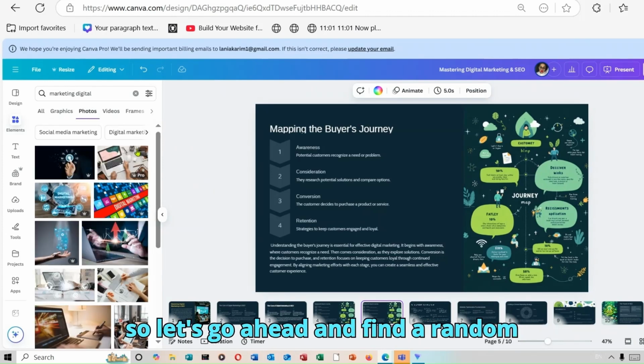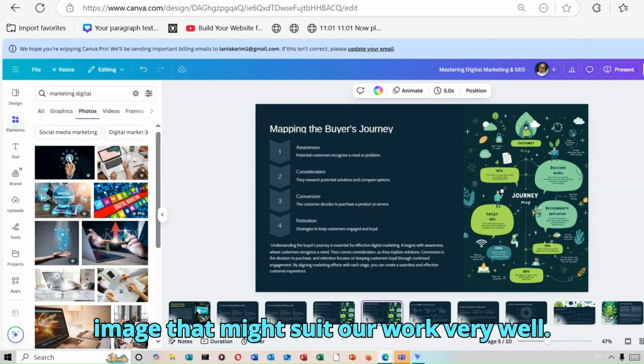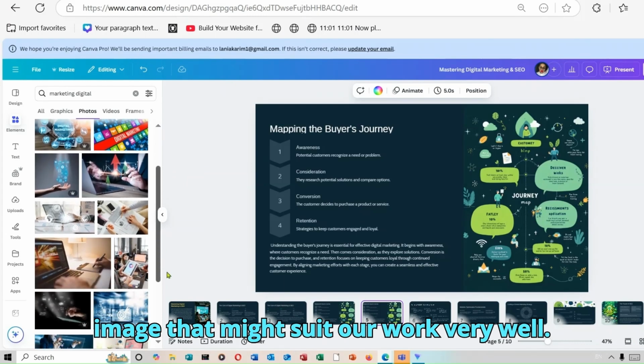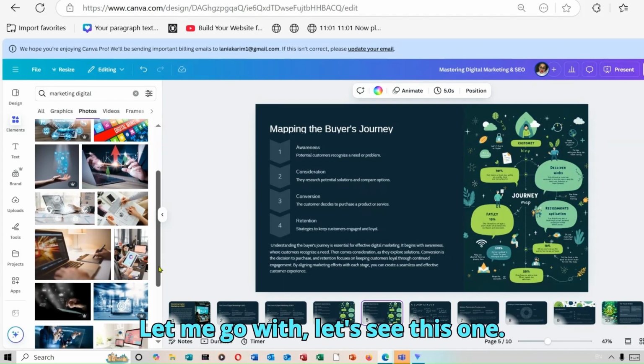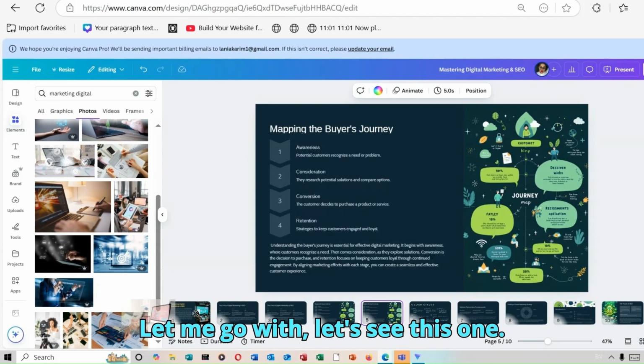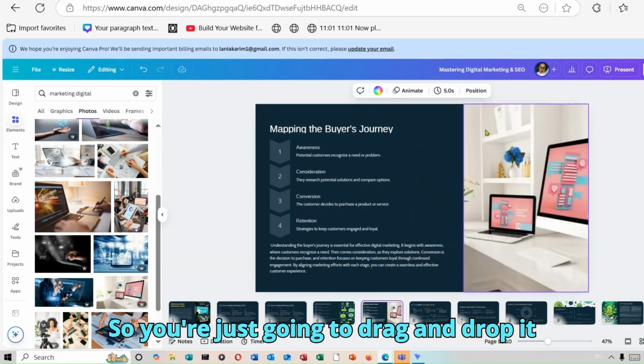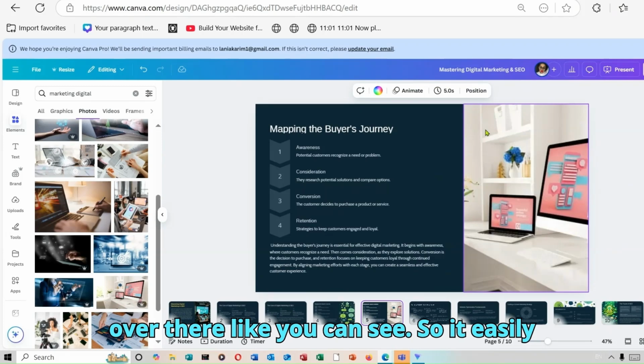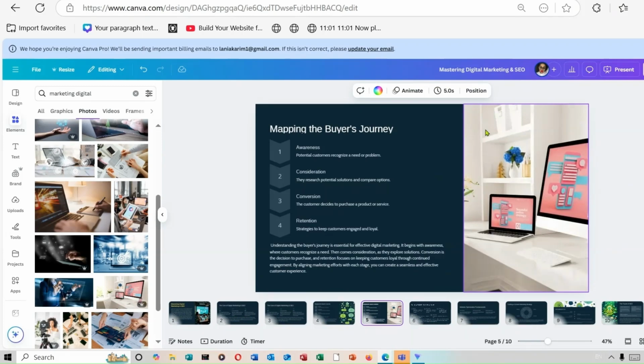Okay, so let's go ahead and find a random image that might suit our work really well. Let me go with, let's say, this one. So you're just going to drag and drop it over there, like you can see. So it easily replaces this page.